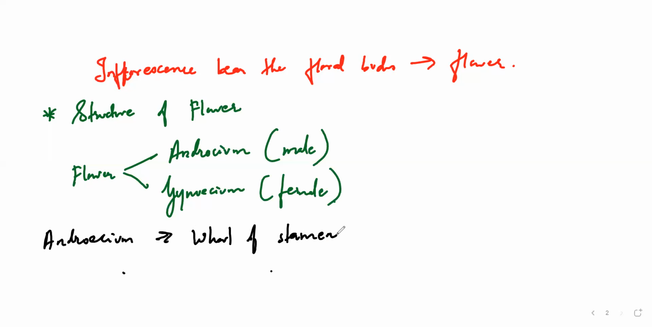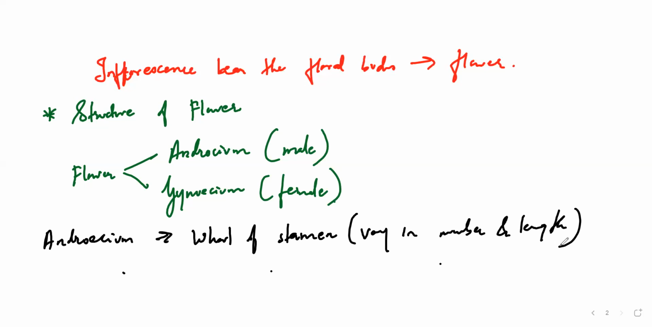This androecium is going to have a whorl of stamens. The number as well as the length of the stamens will vary according to the flower species. They vary in number and length, and this all depends upon the species. This stamen is going to have basically two parts.